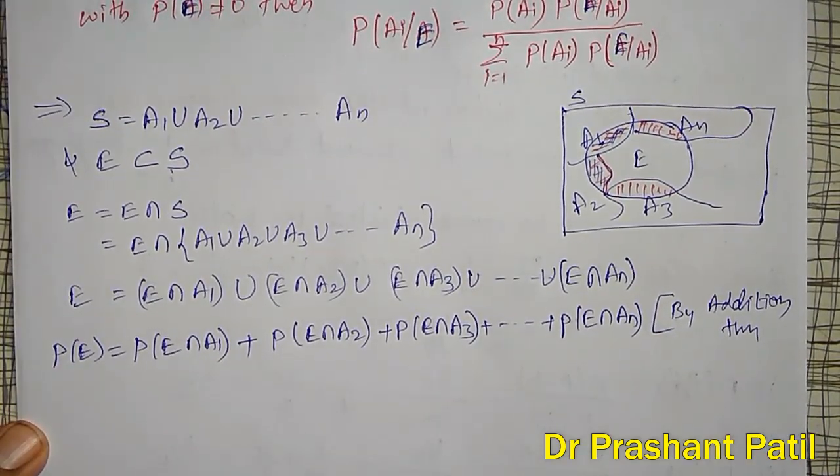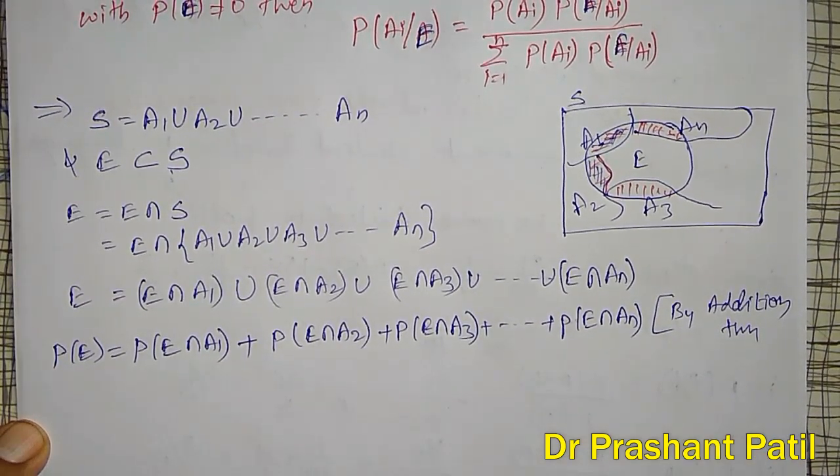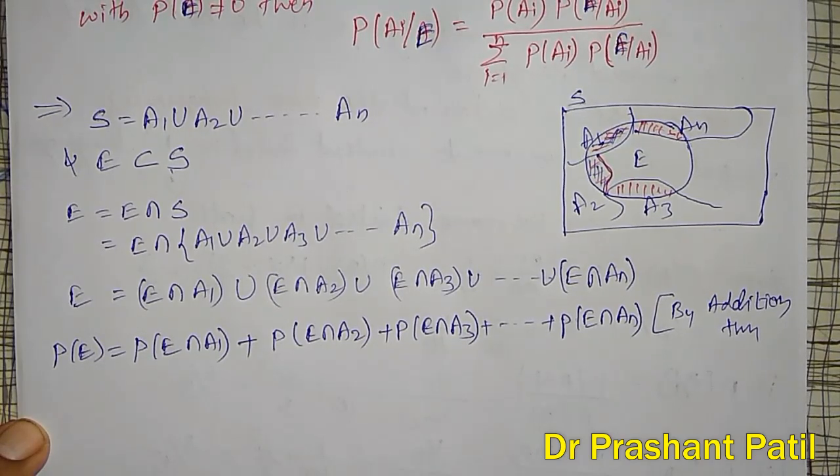Next, for E intersection A1 and all those terms, I can use the multiplication rule. Just now I explained the multiplication rule.